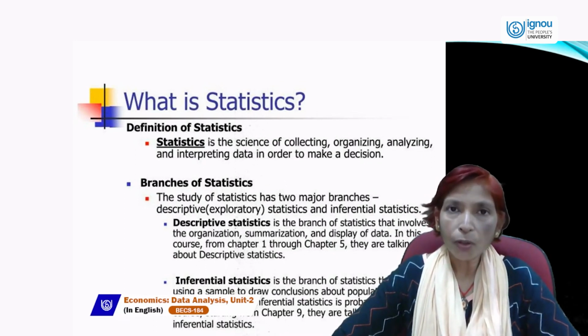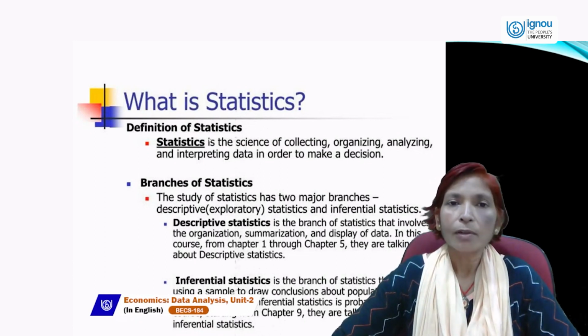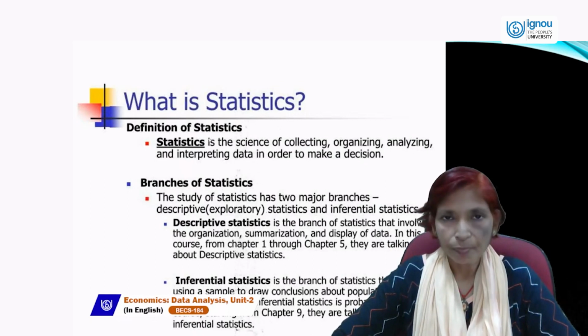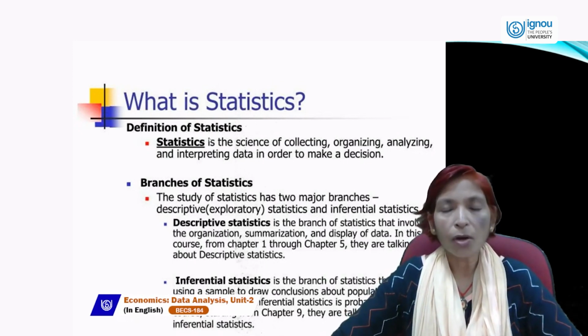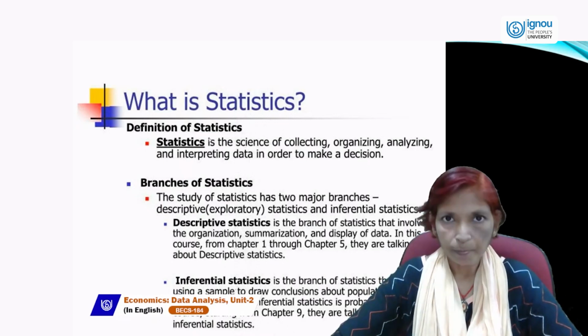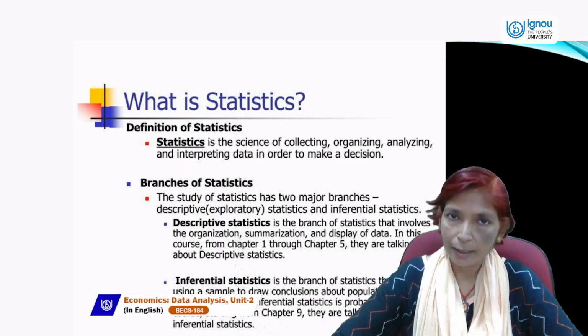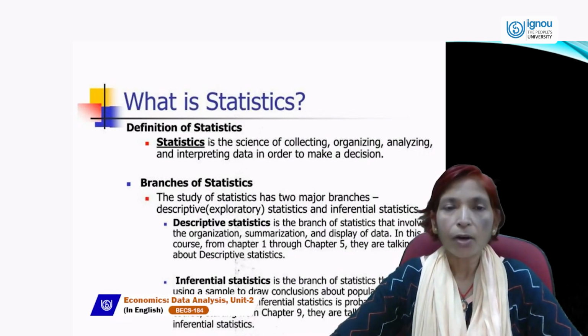So if we want to analyze that data, first of all, we have to organize it. We have to arrange it. We have to put it in a sequence or in a correct manner so that we can interpret it or analyze it easily. So that is called classify or classification.